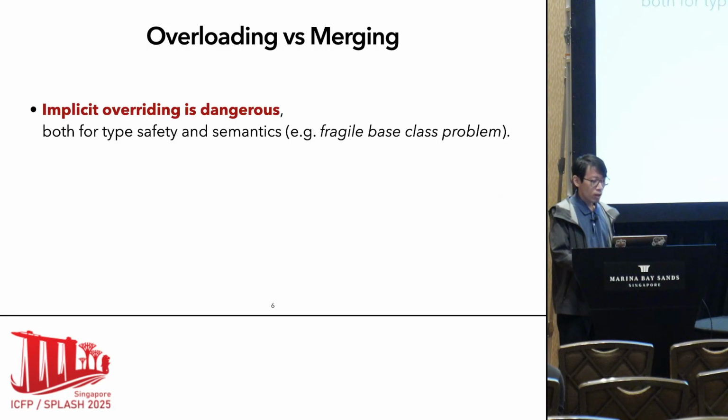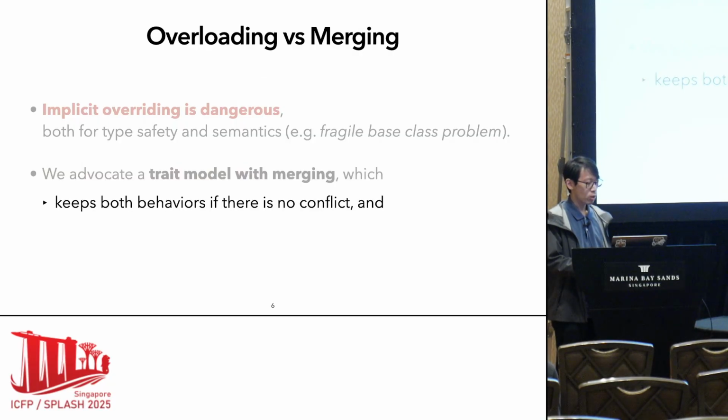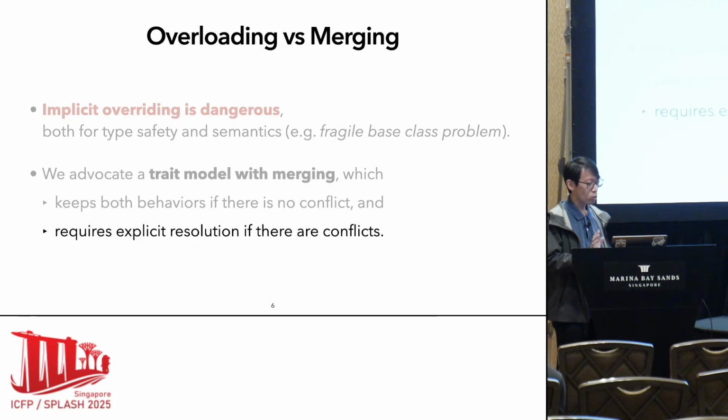Yeah. And a takeaway from this example is that implicit overriding is very dangerous. This example is for type safety, but if we recall the fragile base class problem, it can also cause some problems in the semantics. We will also explain this in the next example. And here we advocate a trait model with merging, which has two features. One is that it will keep both behaviors if there is no conflict, and it will require explicit resolution if there are conflicts, like what we have in the last example.